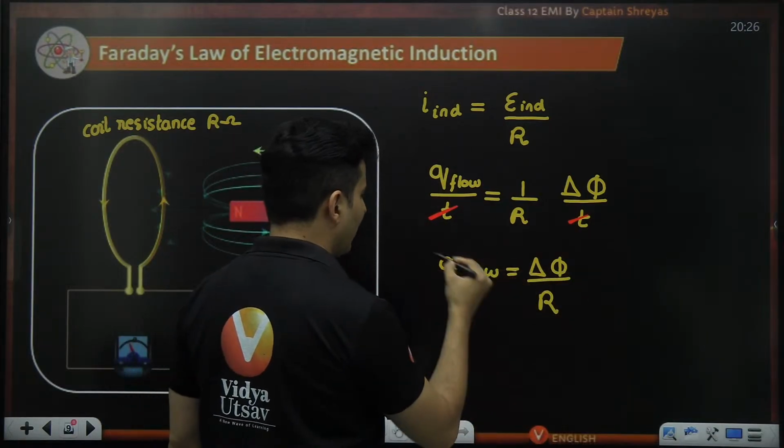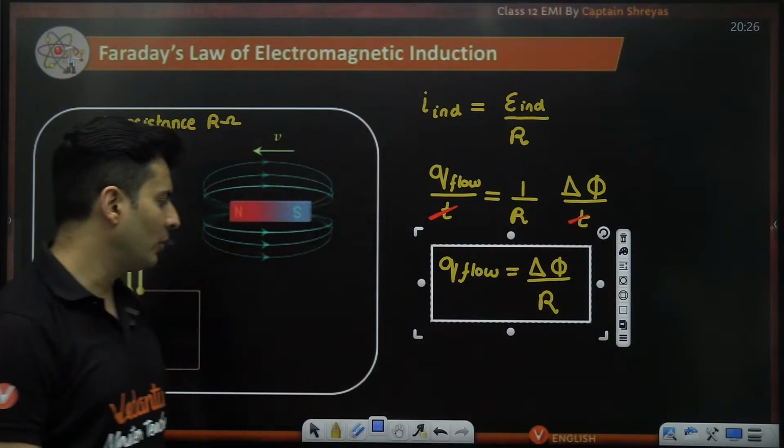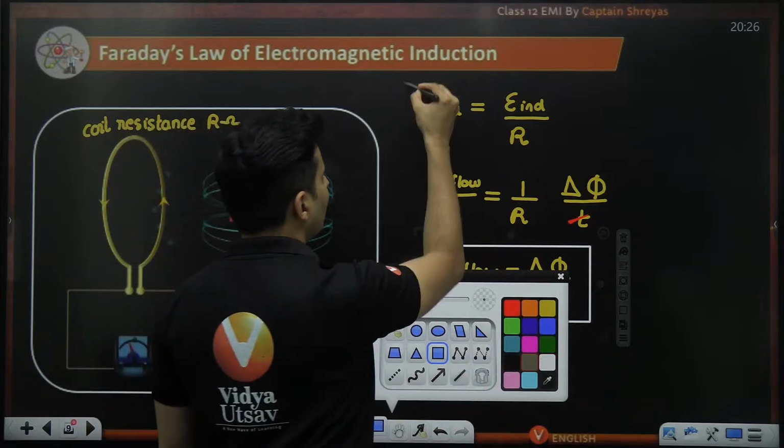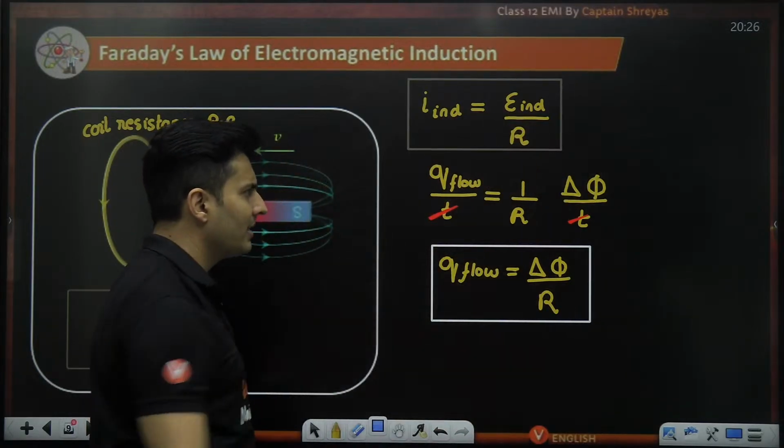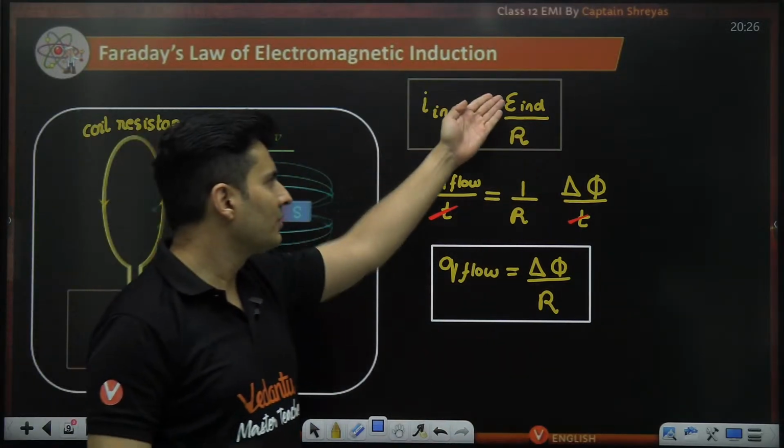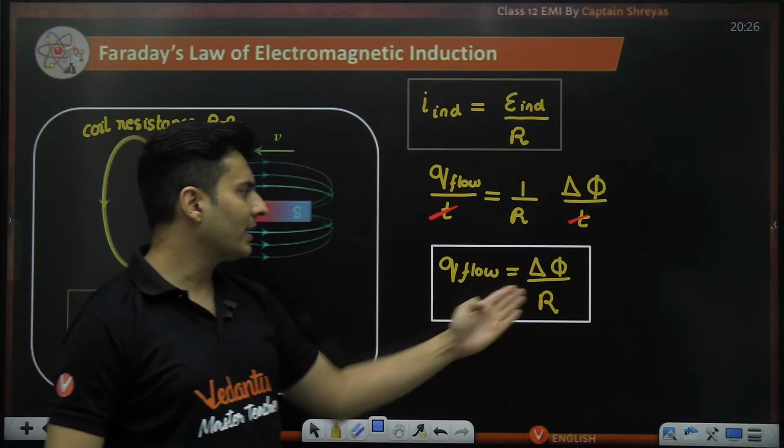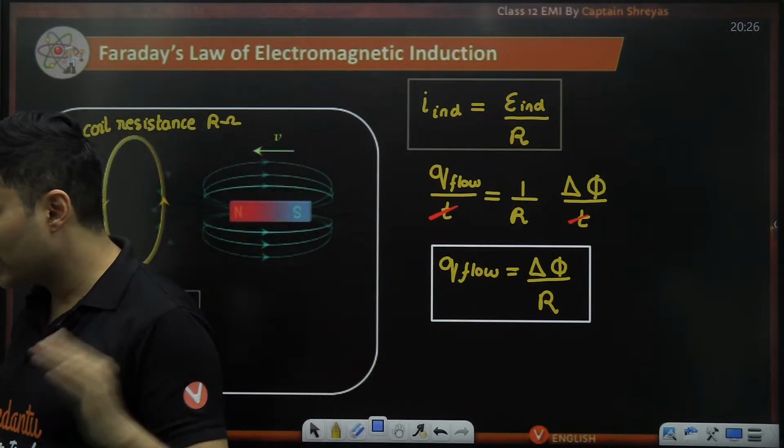Direct questions can also come on how much charge has flown, and of course your Ohm's law, I is V by R, is still valid. Current is voltage by resistance. From that only you can get this. Is this absolutely okay, everyone?